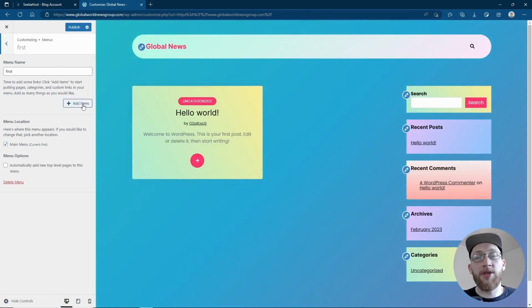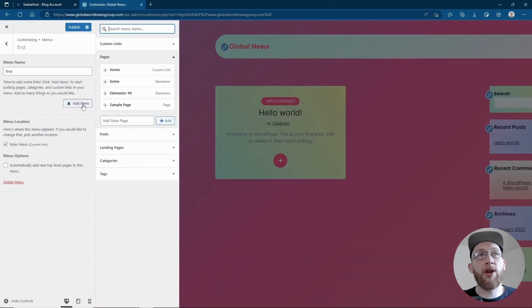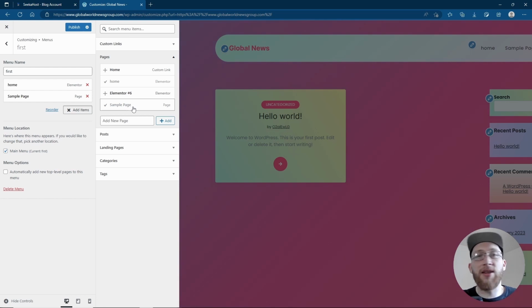Now we can add items here. Items are going to be pages, posts, categories, or anything else that we want to show. So I'm going to add items over here. I'm going to add the home page. I'm going to add a sample page as well, so I really don't have many pages on here. And I can do stuff like add categories.